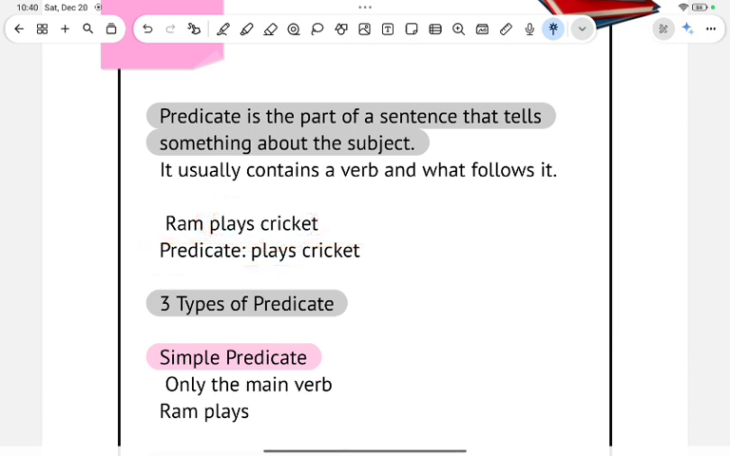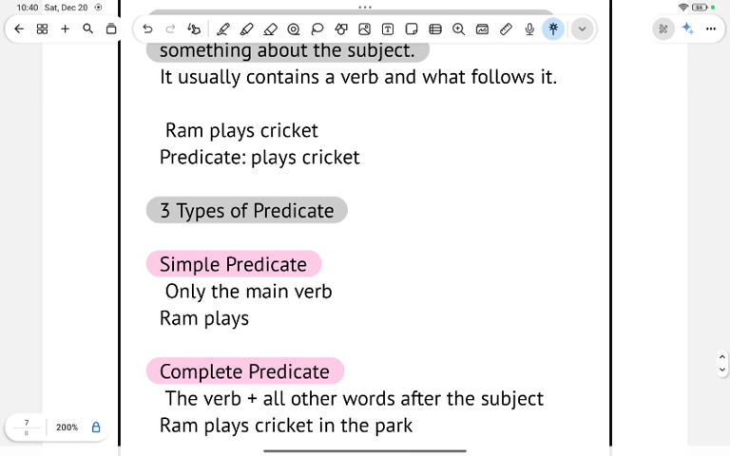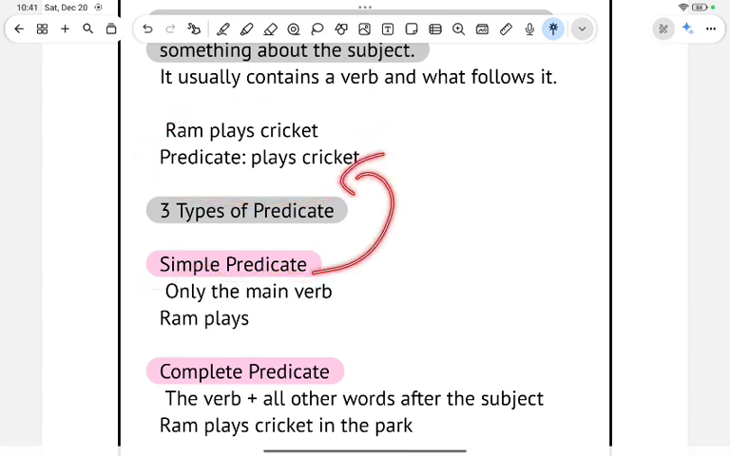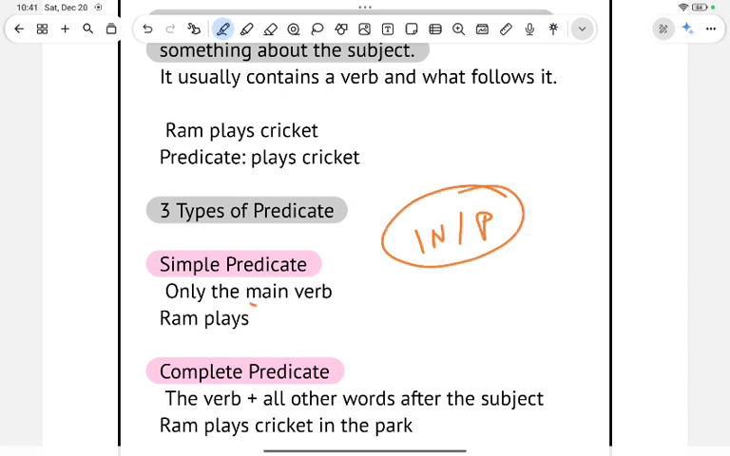Let's understand it with the help of its types as well. So let's see its first type. Here, simple predicate. The example that we have read right now is the example of simple predicate. Only the main verb. Just like our simple subject, that talks about one particular noun or pronoun, right? In the same way, our simple predicate talks about only the main verb. Like here, Ram plays cricket. Here, plays is our simple predicate.